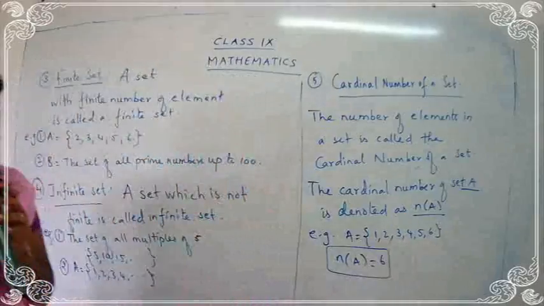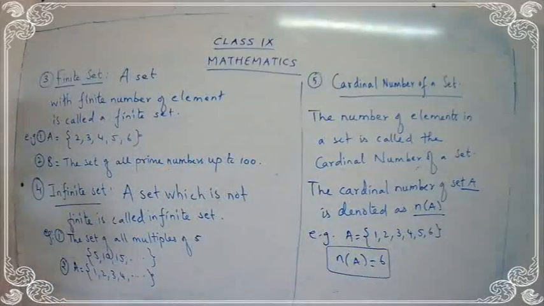I hope you are clear with the different definitions. So how many definitions have we taken down today? We have taken down 5 definitions. What is the first definition we studied? Empty set. Second one, singleton set. Third one, finite set. The fourth one, infinite set. And the last one, cardinal number of a set.